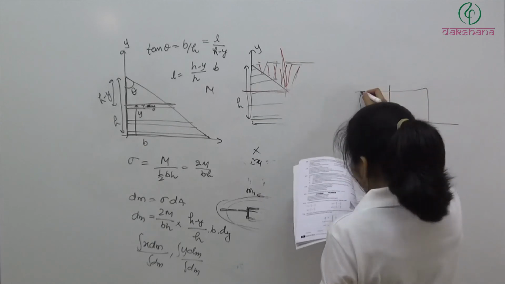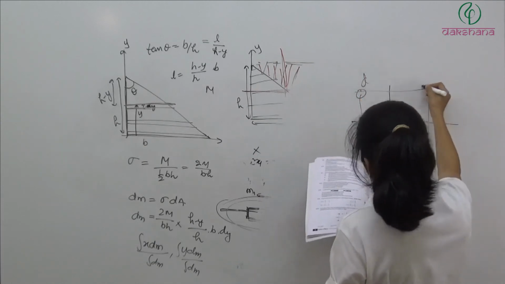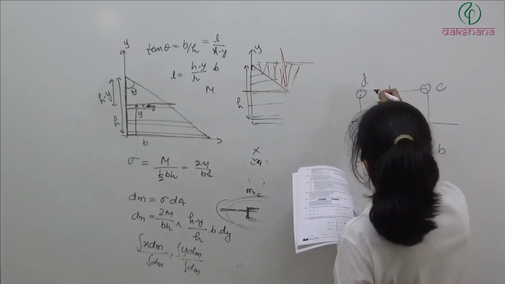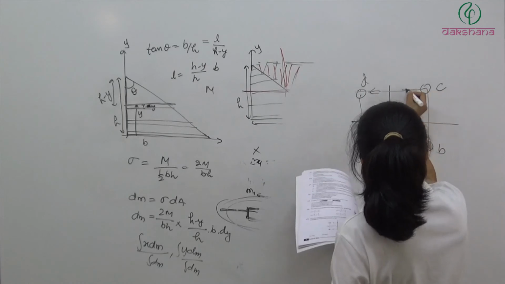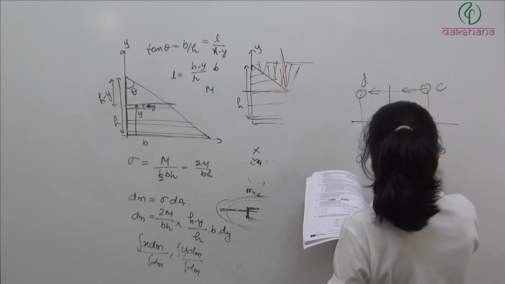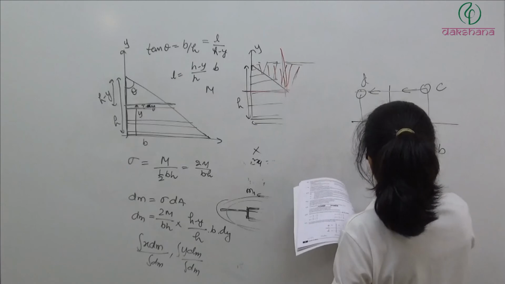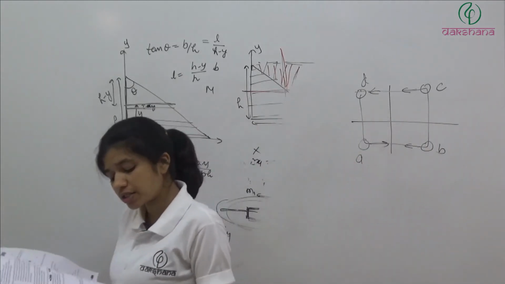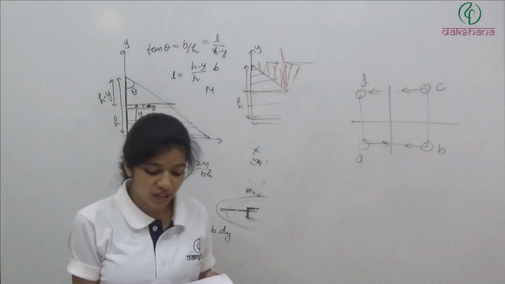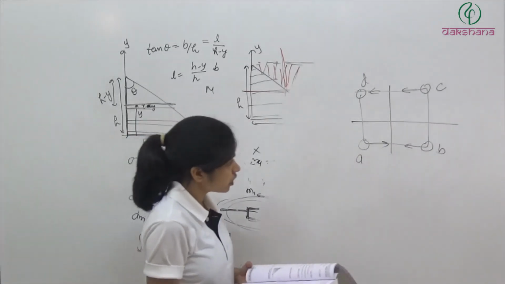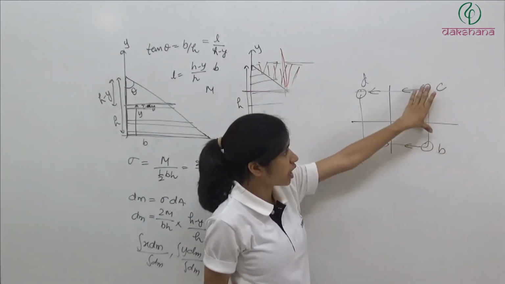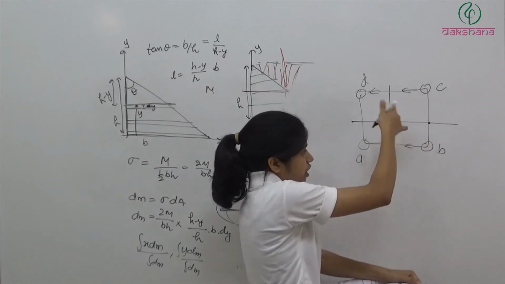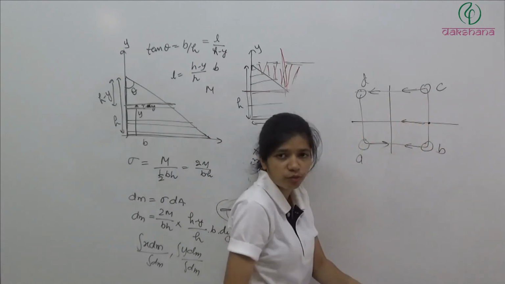This is a symmetric D, C, B and A. Now this is moving in this direction, this is moving in this direction, this one is moving in this direction and this one is moving in this direction. So for which combination we are going to have the center of mass remain at origin, in which case it will remain at origin? C and B. If we talk about C and B, center of mass of C and B is at this point, and when they will move in this direction, it will move like this, center of mass will move like this, है ना?